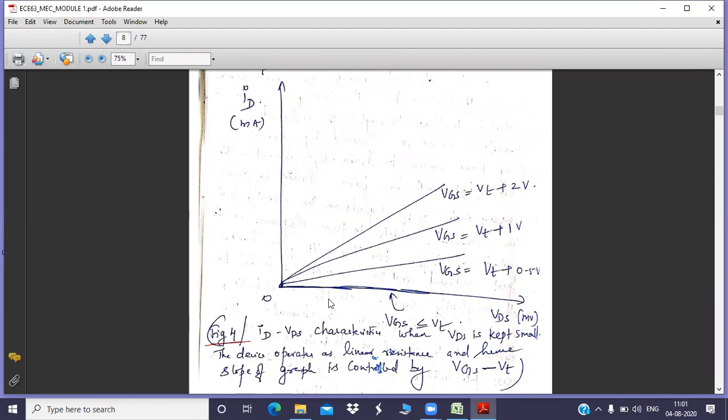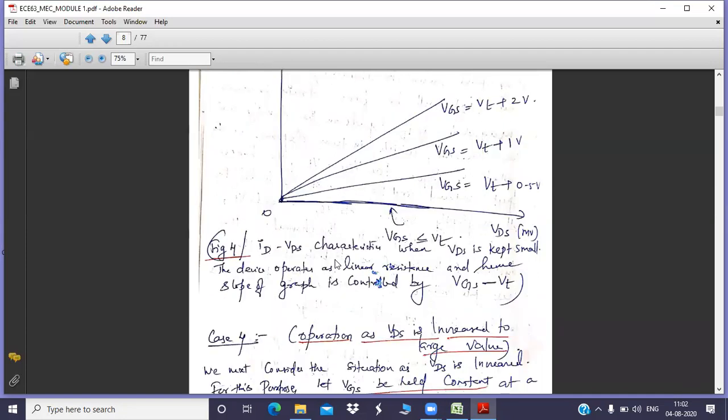The channel will get induced only if VGS is sufficiently greater than VT. So I have increased the voltage to plus 0.5 volt, then plus 1 volt, plus 2 volt, and the current will increase accordingly. You are getting a linear variation of current. But this case is applicable only for a small voltage, that is, VDS is assumed to be a very small change. Now coming to case 4.